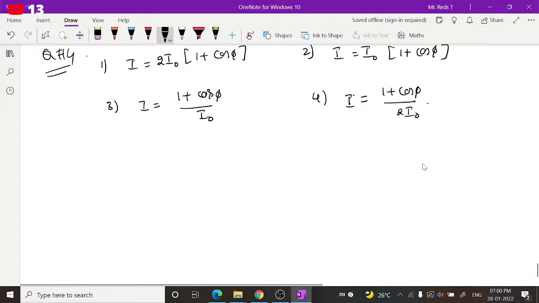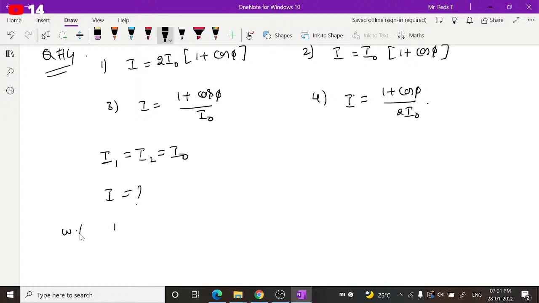If you observe the question once again, it is given that the intensity of interfering waves in an interference pattern is the same as I naught. Intensity of interfering waves means the first intensity is I1 and the second is I2. They are both equal to I naught. That is the meaning of it. Then the resultant intensity at the point of observation, I, is the question.